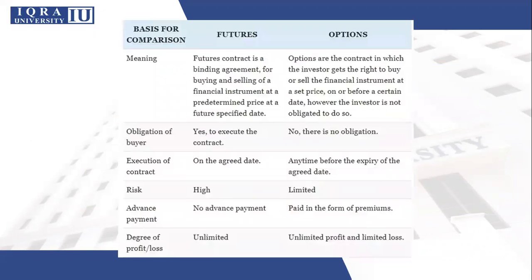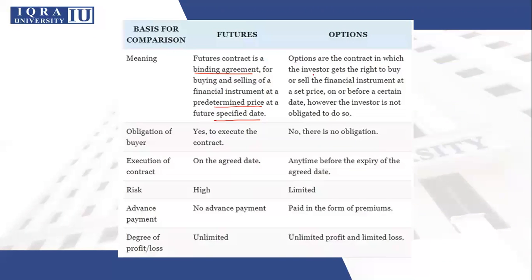So let's do a comparison between futures and options. A future contract is a binding agreement. So if you have agreed that you're going to buy something 3 months later, then you will have to buy that thing 3 months later, or you can close the futures contract, which means you can sell it to somebody else before the end of the contract. It is for buying and selling of a financial instrument at a predetermined price at the future specified date.